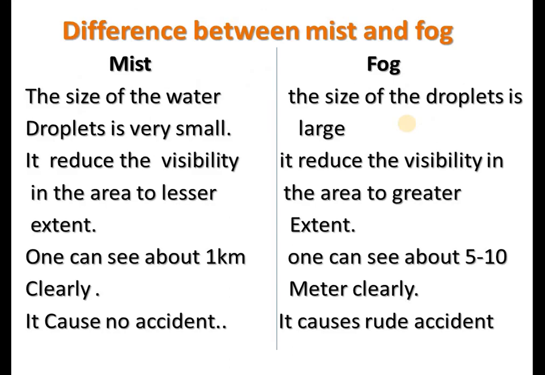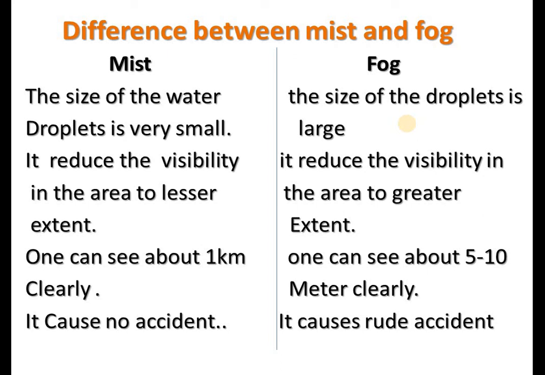Now we will discuss the difference between mist and fog. So the mist particles or mist droplets are very small, and the droplets in the fog have a large size. So the first difference is the size of the droplets. The mist has a smaller size of droplets and the fog has a larger size of droplets.